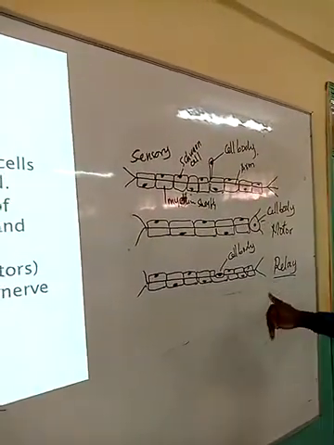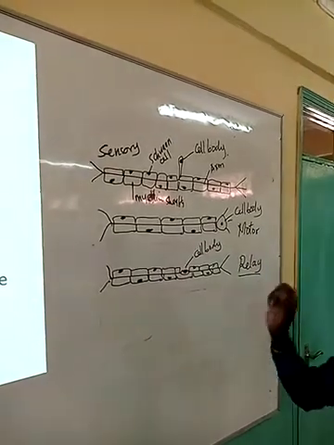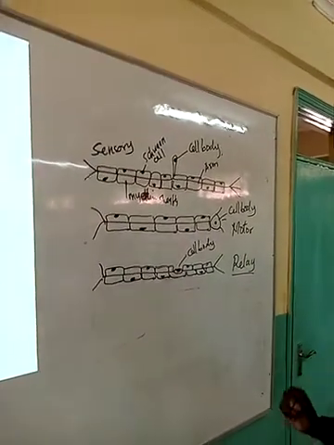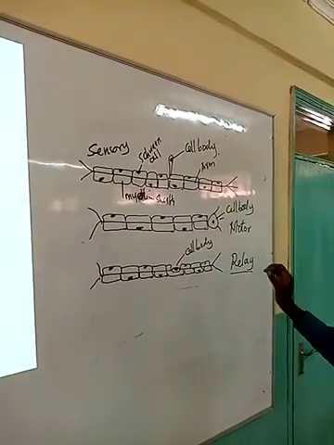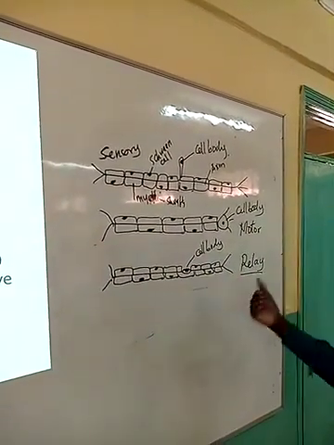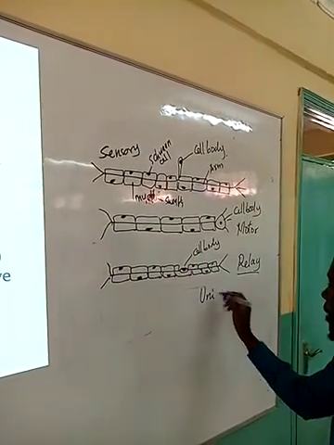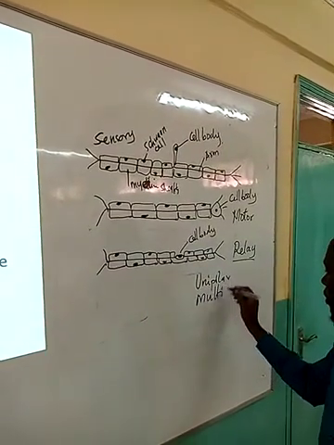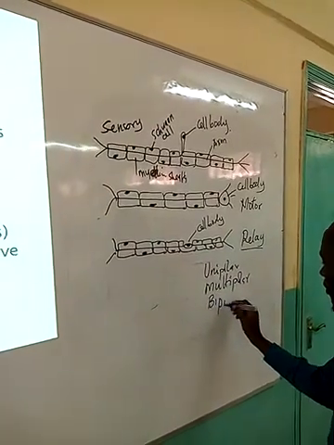When you are given a diagram of any of these cells and told to identify the cell, look at the position of the cell body. Again, these cells can be described as either unipolar, multipolar, or bipolar.